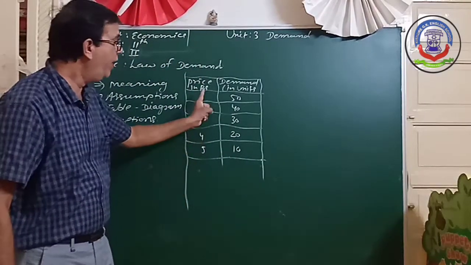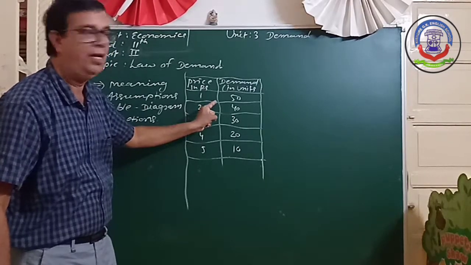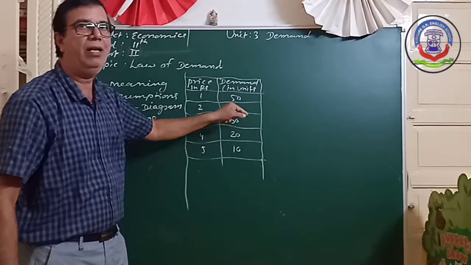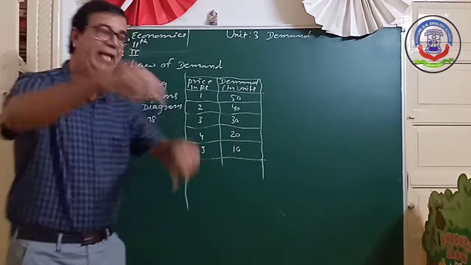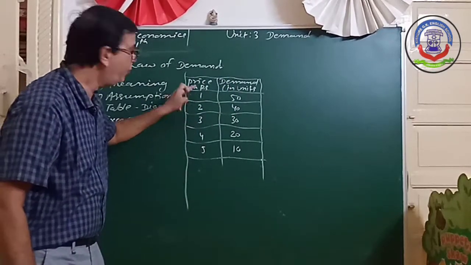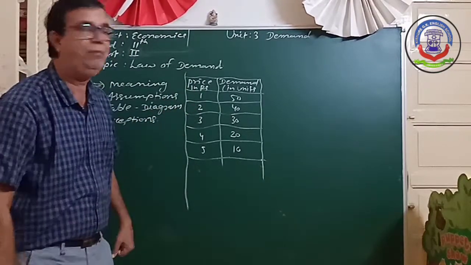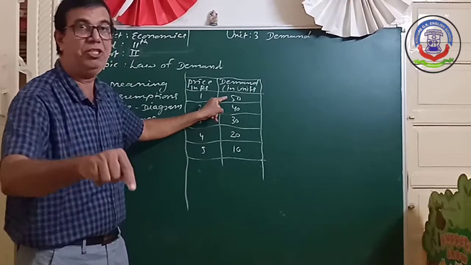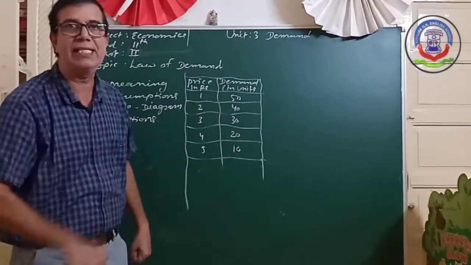See here, when the price of a commodity is rupees 1, at that time demand is 50 units. Then price increases from rupees 1 to rupees 2, and at that time demand of the commodity decreases from 50 to 40 units.